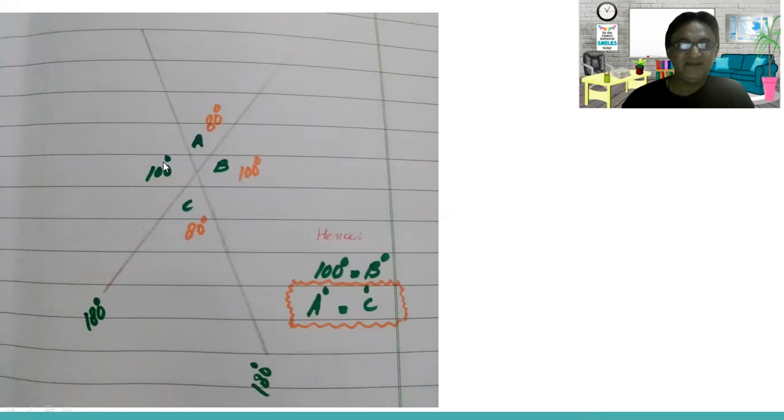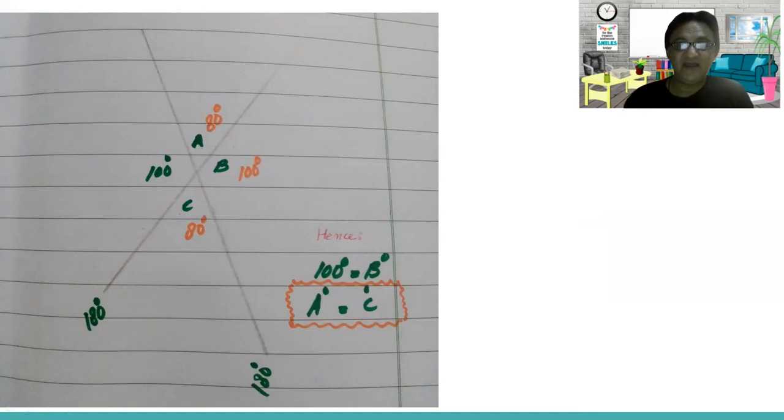So in this way, angle A is 80, angle B is 100, and angle C is 80. Now we have two angles equal, A and C. So let's see which one is given in the answer.